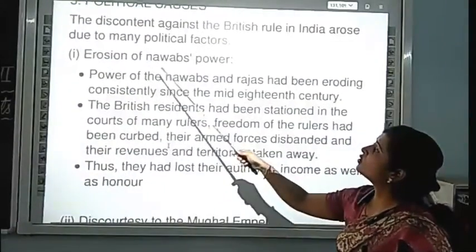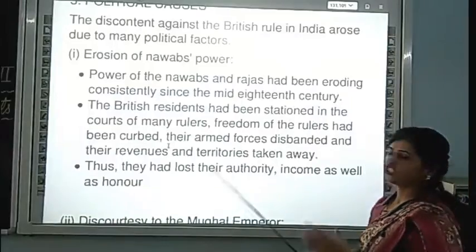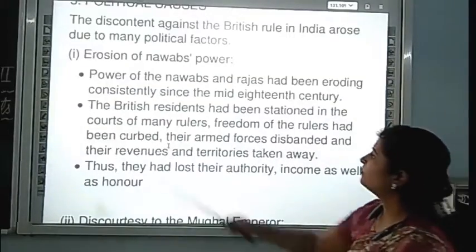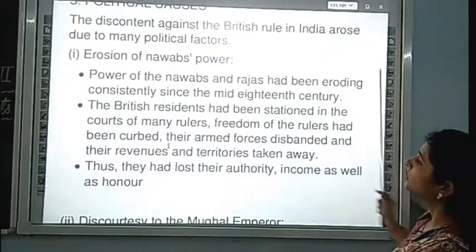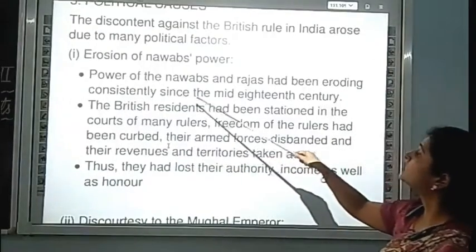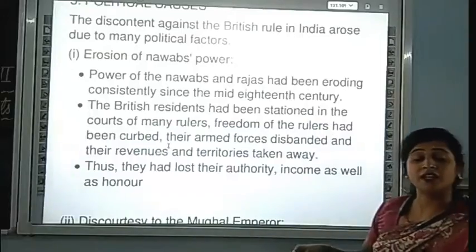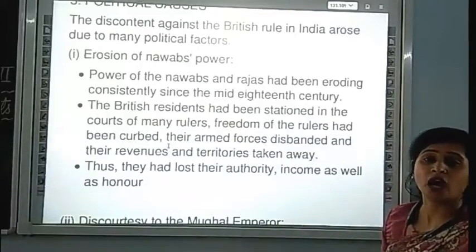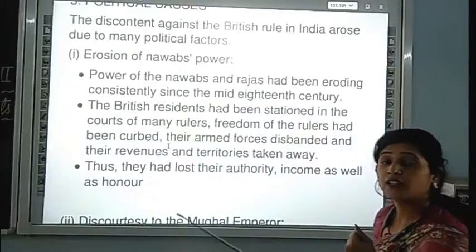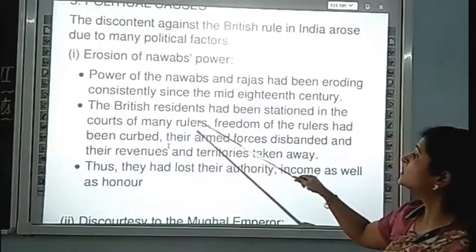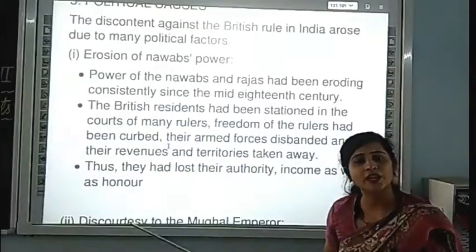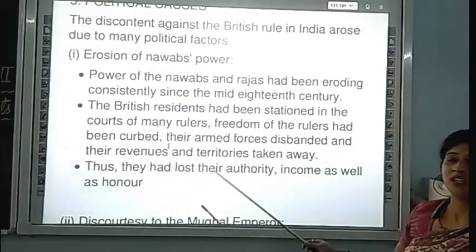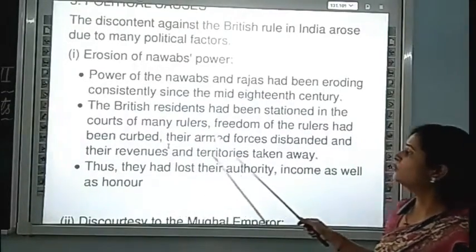First is the erosion of the Nawabs' power. The power of the Nawabs and Rajas had been eroding constantly since the mid-18th century. In the mid-18th century, they seized all the power of the Nawabs and the kings. British residents had been stationed in the courts of many rulers. What are they doing? They just started to live in the courts of the kings and rulers.